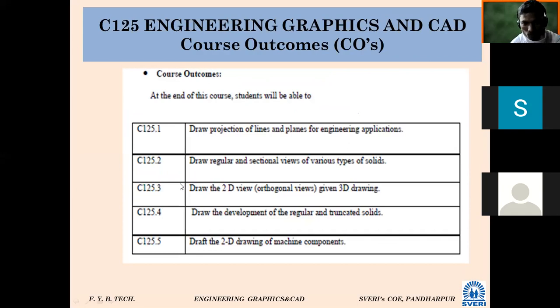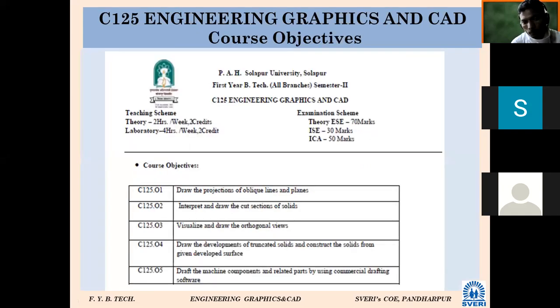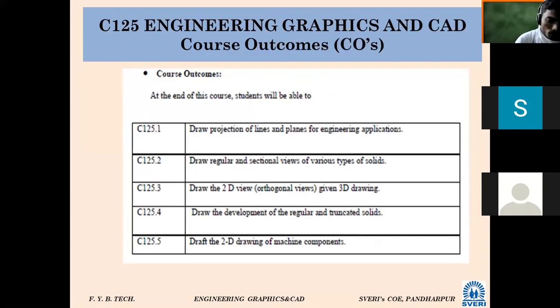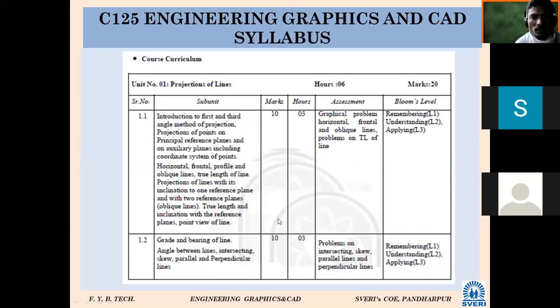So you can cross-check with yourself at the end of the subject or of all the chapters: do you know the projection of drawing lines, regular sectional views, and so on, whatever you are observing on the screen. This is not part of the syllabus, but we should know it, so I am telling it here.